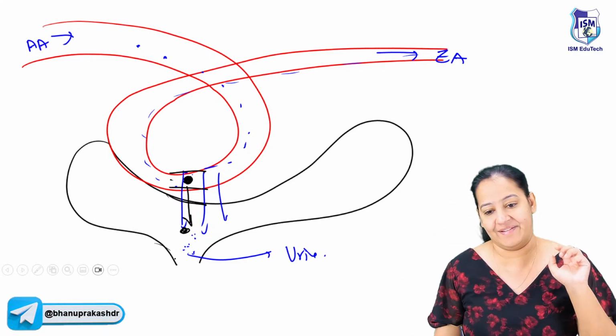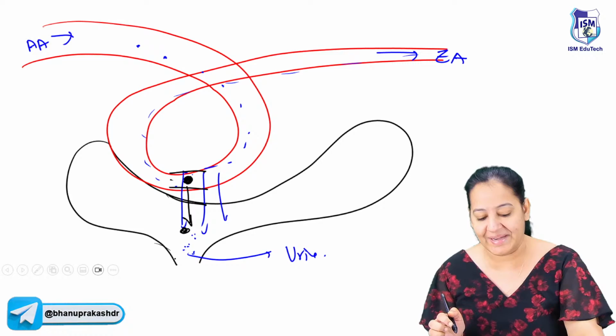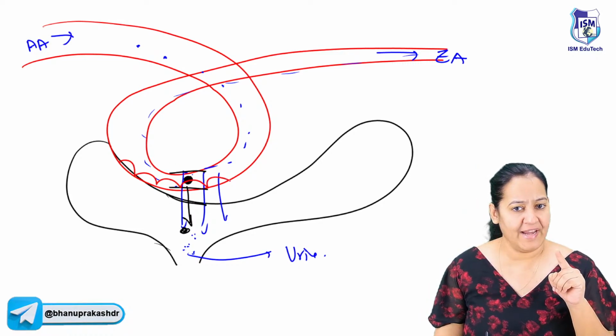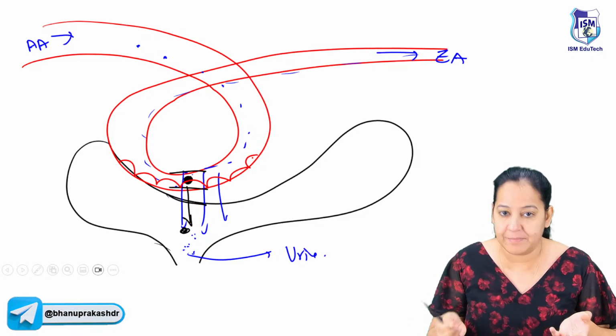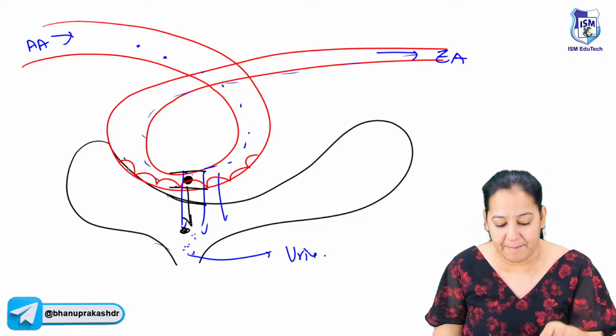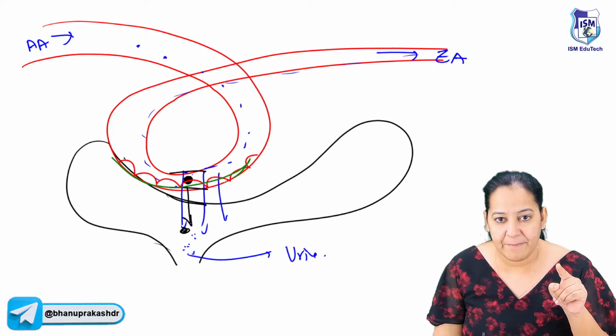That barrier has 3 layers. You have to understand the barrier. Listen. So the first thing is the endothelial lining of the capillary. We know all capillaries have endothelium. So this is the endothelium lining, the first thing. The second thing is the basement membrane of the capillary. Let me draw. This capillary has a basement membrane.